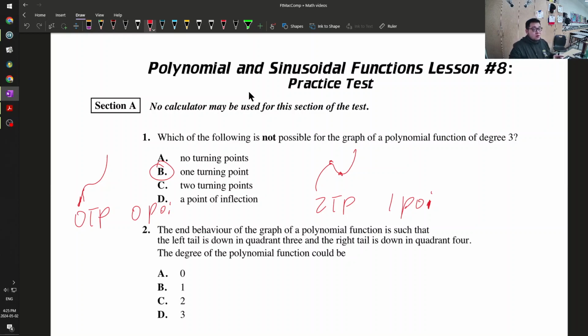2. The end behavior of a graph of a polynomial function is such that the left tail is down in quadrant 3 and the right tail is down in quadrant 4. Okay, so this means the graph is going to look like this or like this. It has to be an even degree, because the behavior of both sides is the same. So cross off 1 and 3 right away. And if it is a linear function, that means the graph is just a straight line. It cannot be anything else. So the only option is degree 2.